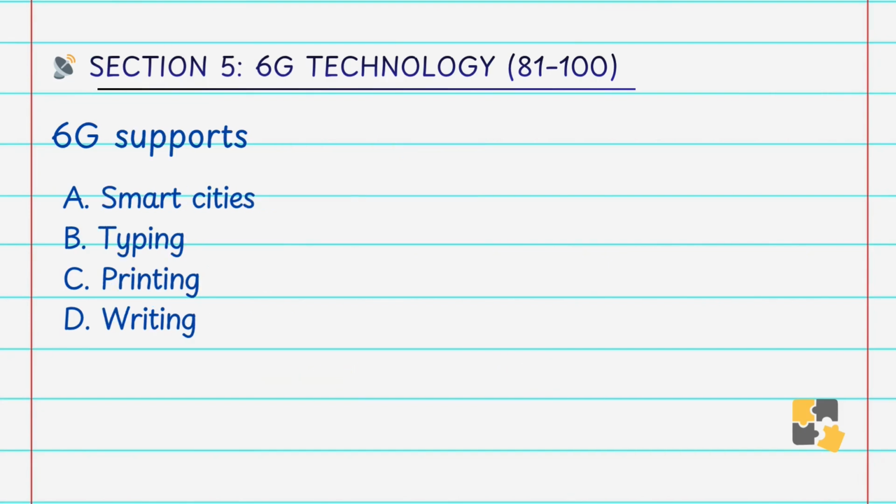6G supports A. smart cities, B. typing, C. printing, D. writing. Answer is A. smart cities. 6G will power the smart city infrastructure.